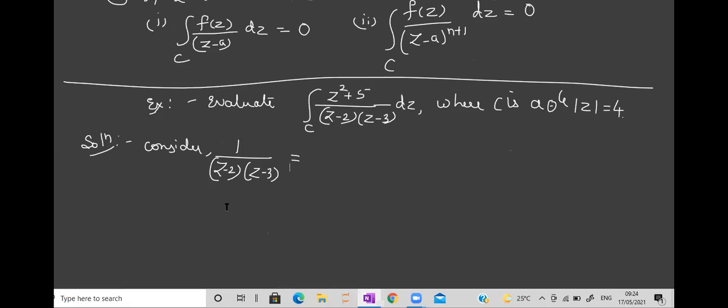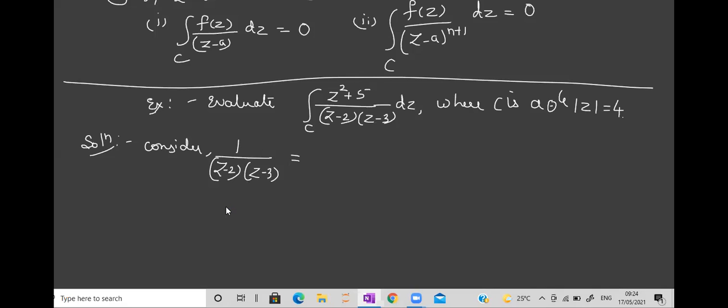How can I get only 1? By what process? I don't want both brackets to be there. I want only 1 to be there. What is that process called? I want to separate them.